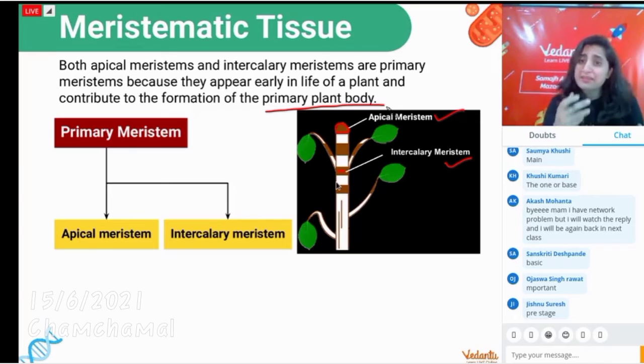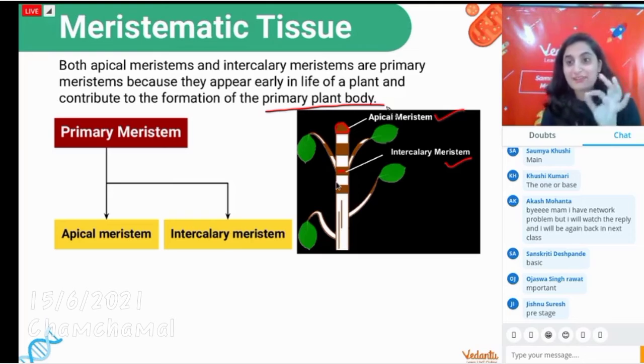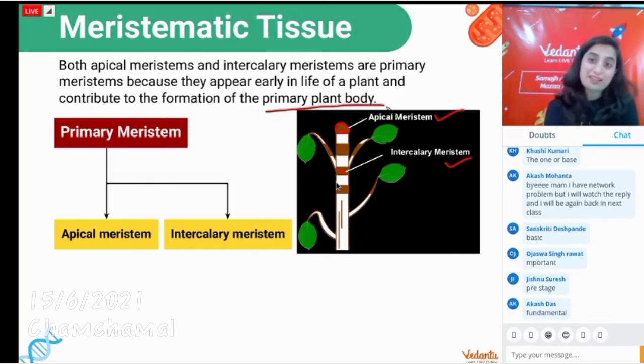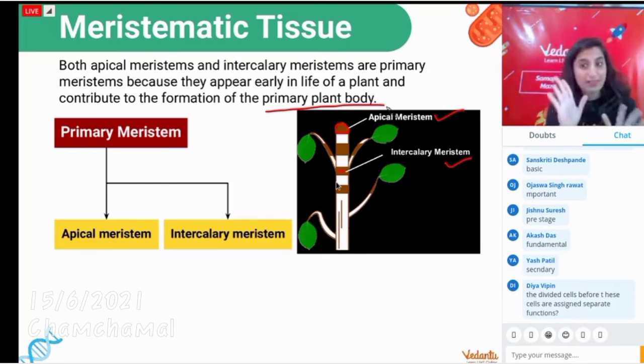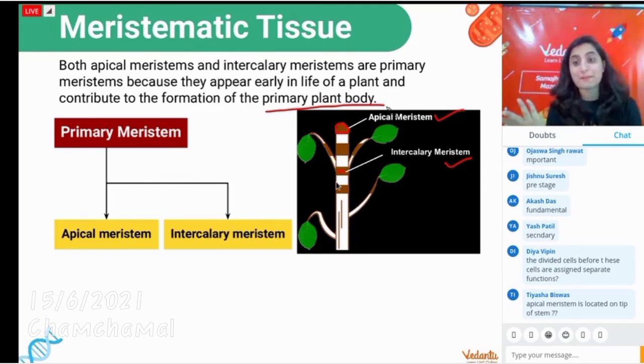What is the first plant body? Suppose you are studying 11th grade for the first time. You are doing this primary. But certain people repeat 11th, so they are studying 11th for the second time. That will not be primary; that will be secondary. But if you do it for the first time, the little small plant being made right now is the primary plant body. So the primary plant body is made by primary meristem.